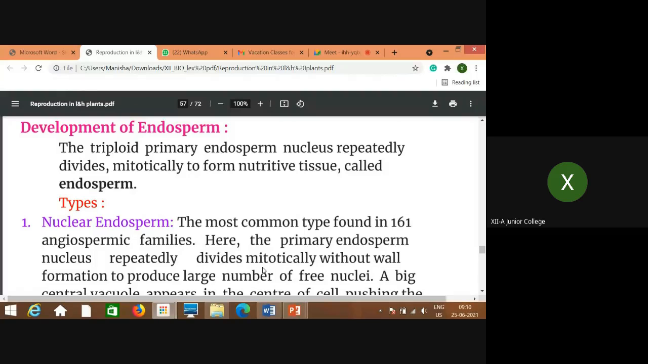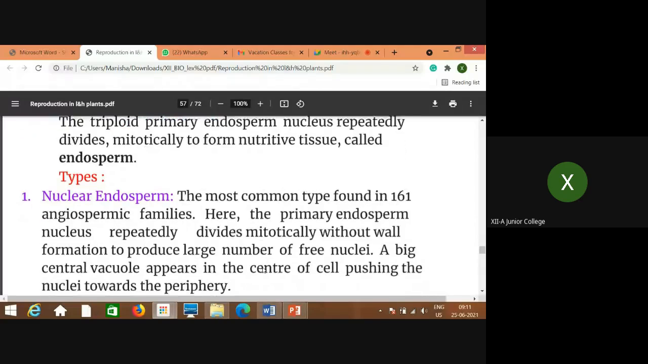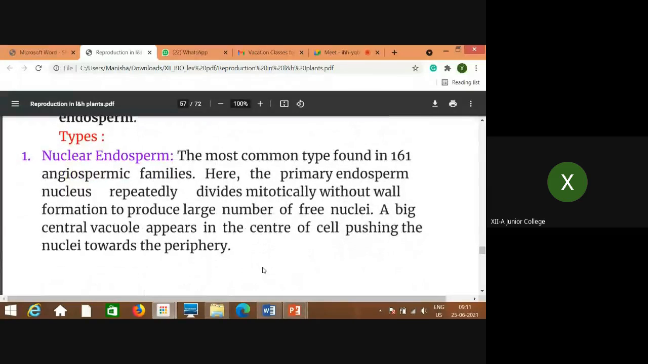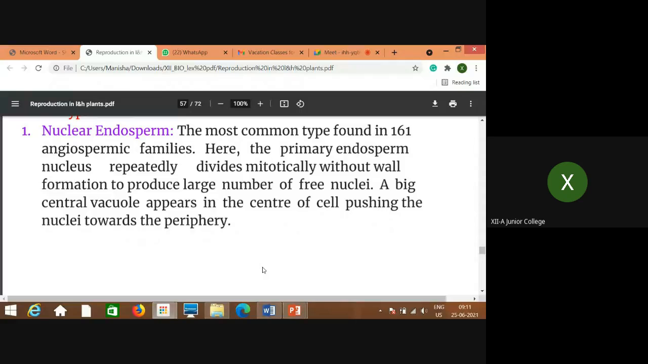There are different types; three types we are going to discuss, which are involved in our syllabus. That is nuclear endosperm, cellular endosperm, and helobial endosperm. What are these three types of endosperms? How are these produced or how do they look? First, nuclear endosperm. This is the most common type, found in 161 angiospermic families. The primary endosperm nucleus repeatedly divides mitotically without wall formation to produce a large number of free nuclei. A big central vacuole appears in the center of the cell, pushing the nuclei towards the periphery.